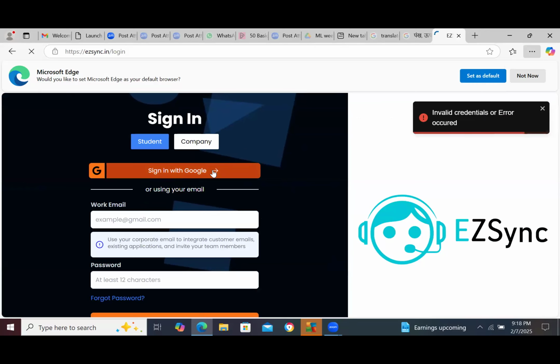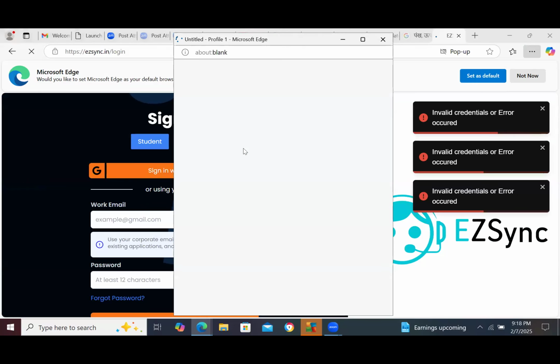You can just authenticate with Google also. Yeah, I'll do that.